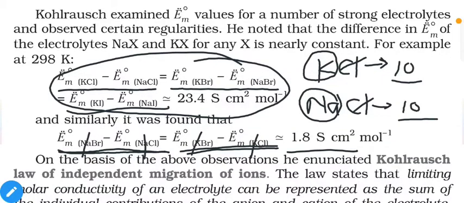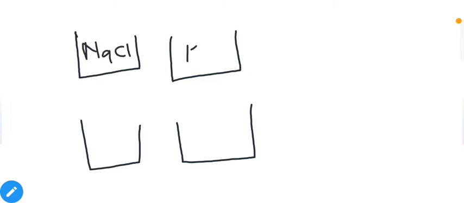So we can say that ions are independent of the effect of each other when we are talking about limiting molar conductivity. Let us understand this point like this. Suppose we have four different solutions and all of them contain different strong electrolytes. Suppose in the first beaker we have a solution of NaCl, the second has a solution of KCl, the third has a solution of KBr, and the fourth has NaBr.